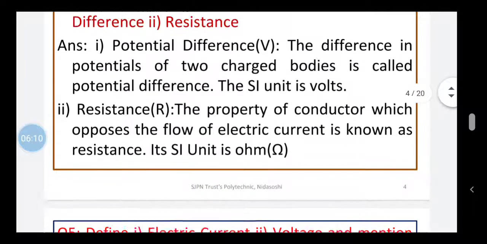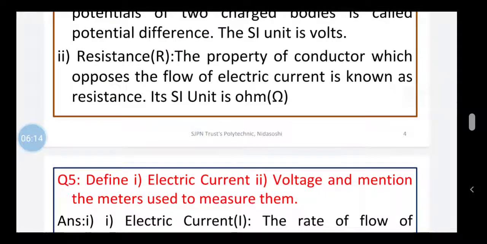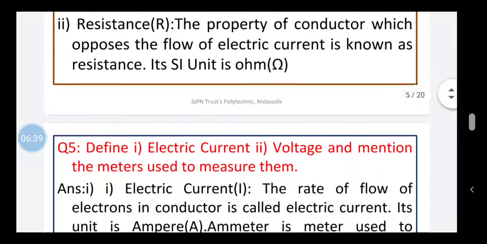Now let us come to the second definition, resistance. So what do you mean by resistance? Every electrical material has the property of opposing the current flowing through it when a potential difference is applied. So the property of a conductor which opposes the flow of electric current is known as resistance. The SI unit of resistance is ohm. It is denoted by a capital letter R.